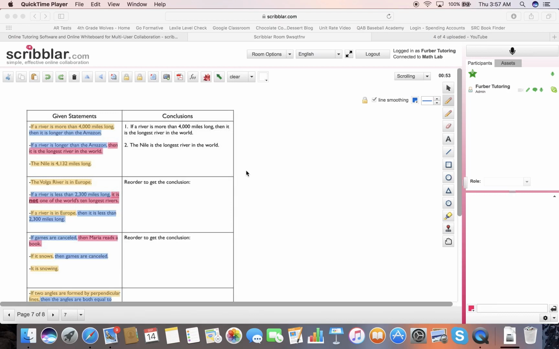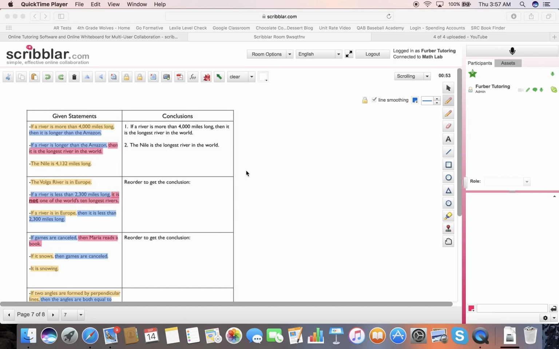Okay, so the last video is going to be a combination of the law of detachment and the law of syllogism. So they're going to be combined, which means you're going to see three statements. You're going to see two conditionals, because that's what you have to write a conclusion for the law of syllogism. And then there's going to be a third statement, which is going to connect to one of the conditionals to use the law of detachment.